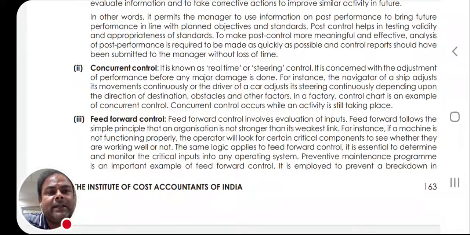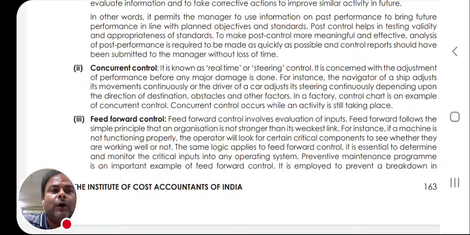Concurrent, as from the name itself, it's real time. It is also known as real time or steering control. It is concerned with the adjustment of performance before any major damage is done. For instance, the navigator of a ship adjusts its movement cautiously, or the driver of a car adjusts the steering continuously depending upon the direction of destination, obstacles and other factors. In a factory, a control chart is an example of concurrent control.